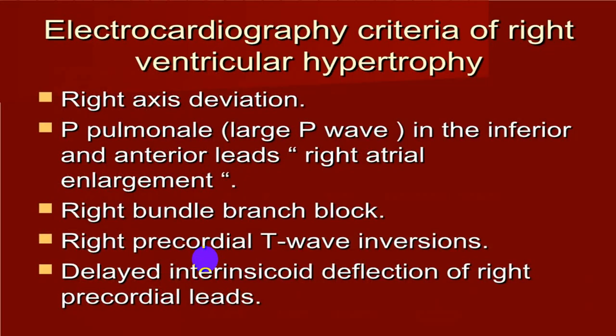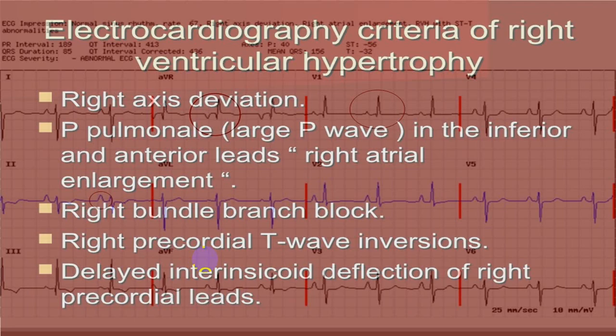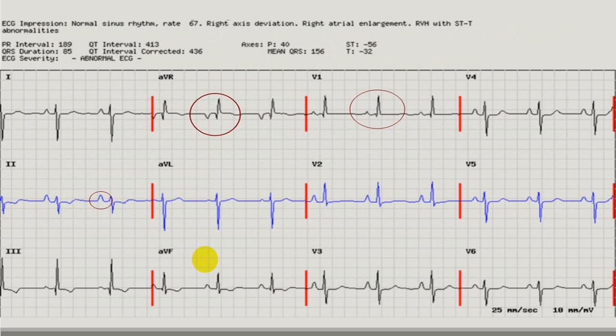And in case of an acute cor pulmonale, you will have an S1Q3T3 pattern, very characteristic. So that will be very peculiar. This is classical RVH and P pulmonale. This is P pulmonale, and this is the ECG evidence of what we call RVH. You will have a tall R wave, and you will have an S wave in V5, V6, and you will also have an R wave in aVR.